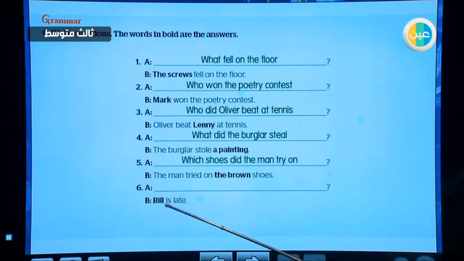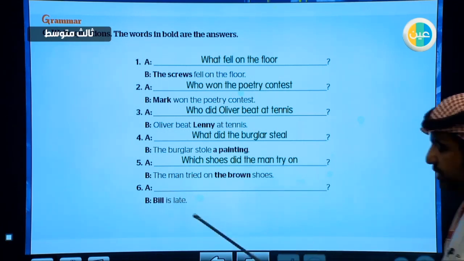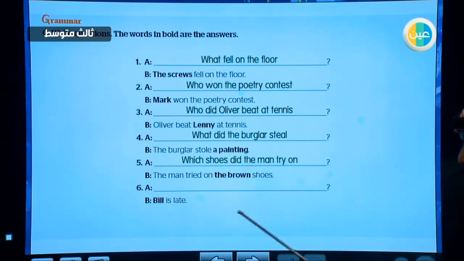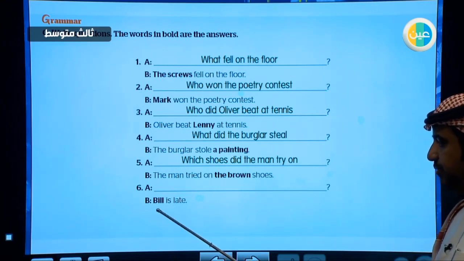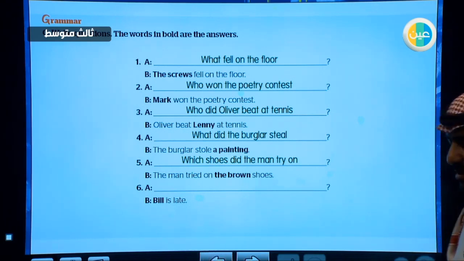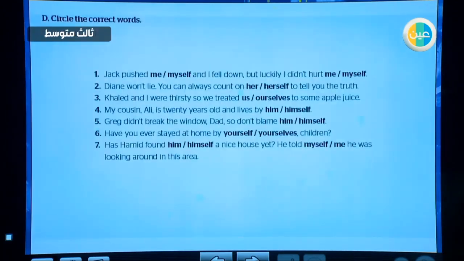Just remove the subject and put the question word here, the suitable WH word. And Bill is a name of a person, so we say who is late. Who is late. Excellent.